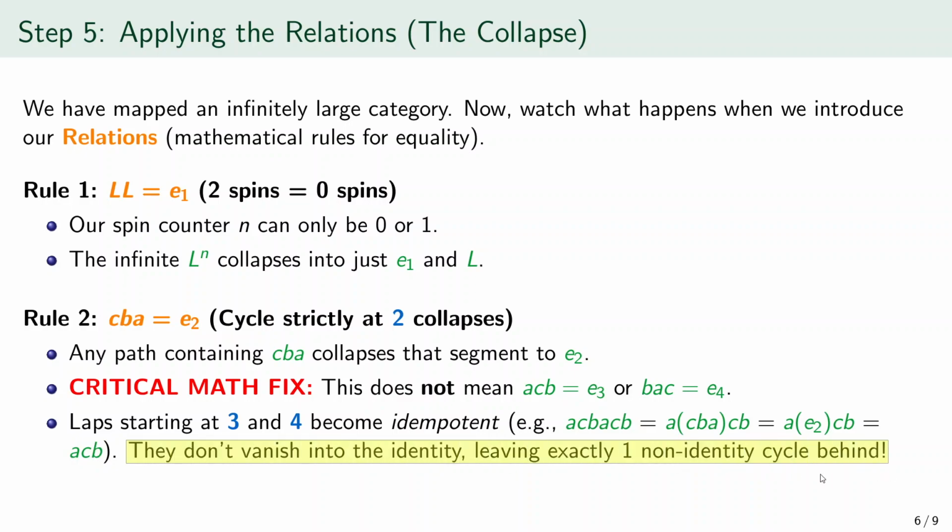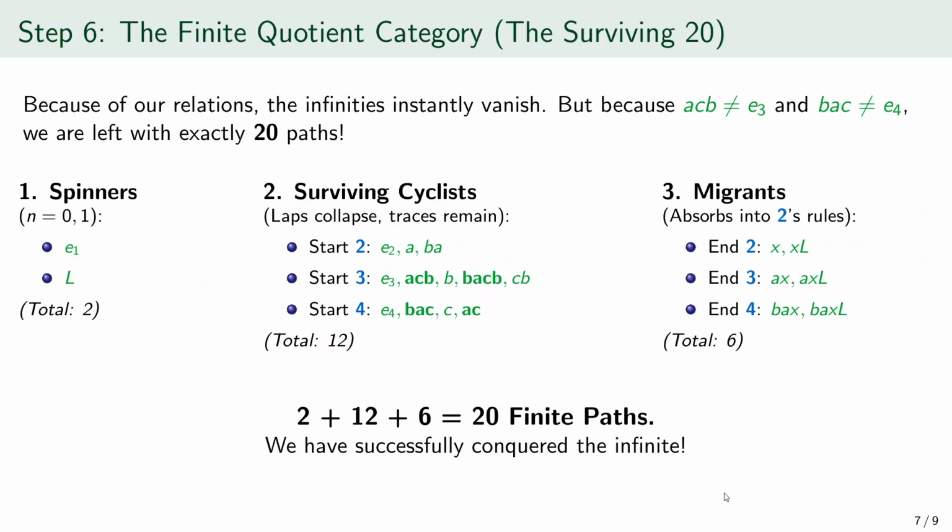Now we can describe the finite quotient category, the surviving 20. Because of the relations, the infinities disappear instantly, but because the cycle ACB is not the identity at 3, and the cycle BAC is not the identity at 4, something still remains. First come the spinners. Since the spin counter can only be 0 or 1, only two spinner paths survive, the identity path at 1 and L. That gives a total of 2.